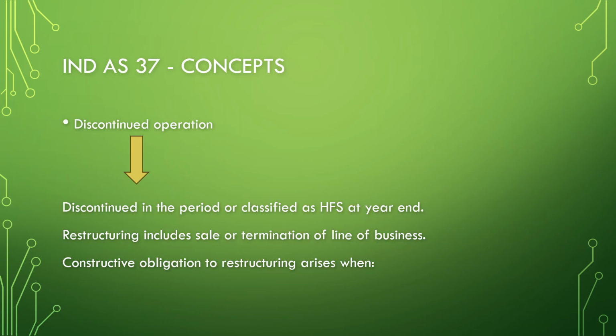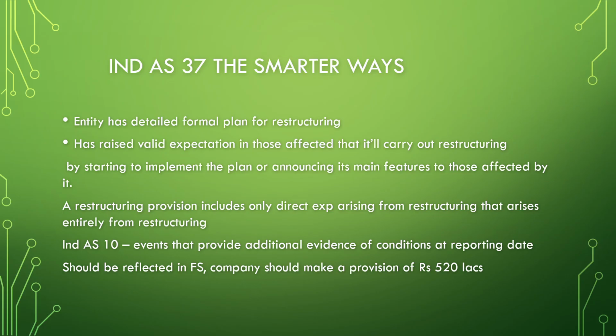So discontinued operation, it could be for two reasons: discontinued in the period or classified as held for sale at the year end. And restructuring includes sale or termination of line of business. This question is entirely on concepts of restructuring. So constructive obligation for restructuring arises when the entity has a detailed formal plan for restructuring, and has announced it, either through a newspaper or otherwise, and has raised valid expectation in those affected that it will carry out restructuring.